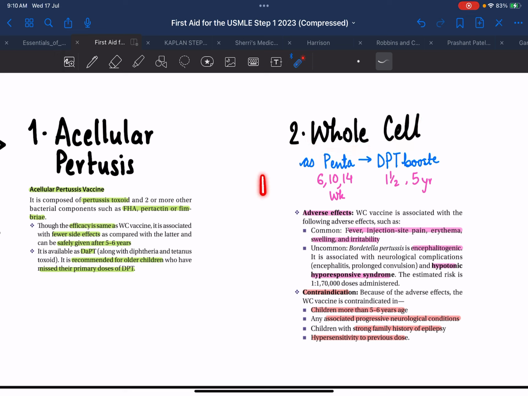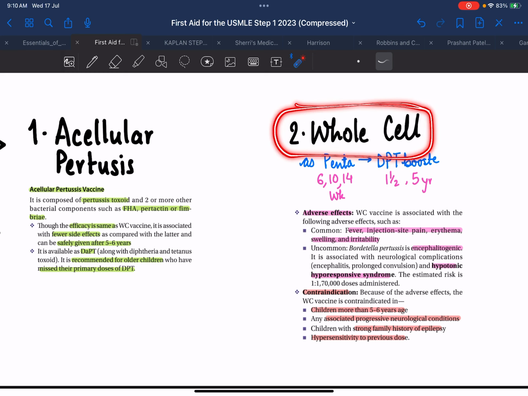Penta vaccine involves DPT plus Haemophilus influenzae plus hepatitis B. At 6, 10 and 14 weeks of birth, we first give the Penta vaccine, according to the universal immunization schedule followed in India, followed by a DPT booster at the age of 1.5 years and 5 years.